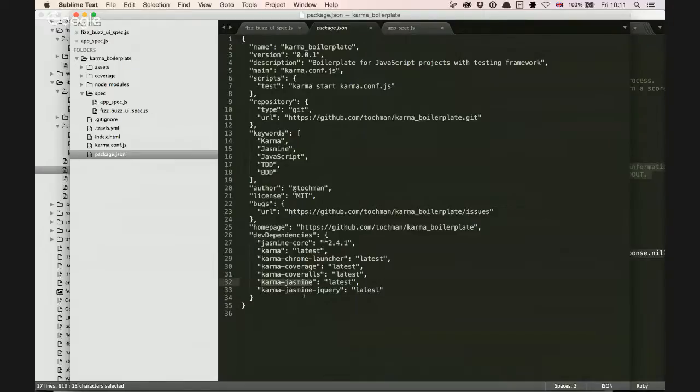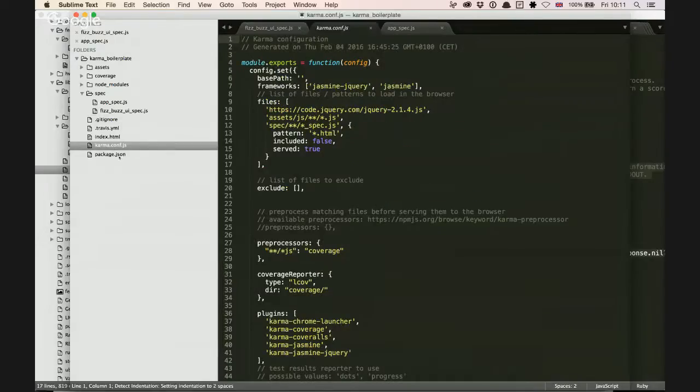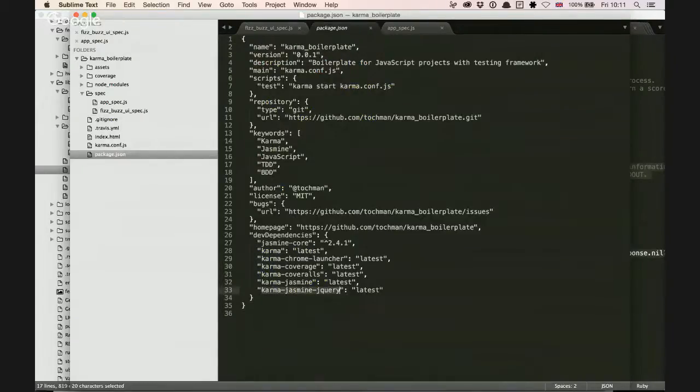Yes. Now there's Karma Jasmine, and then there's Karma Jasmine jQuery. They are dependent on each other. In order to run Jasmine jQuery with Karma, you need to have Karma Jasmine. But I would say Jasmine jQuery is a step further. This seems like an additional complication that we might need to remove in order to get to the bottom of things. So we've got Karma Jasmine, which is for running the unit tests, and then Jasmine jQuery is providing us with additional things to actually test bits of jQuery.